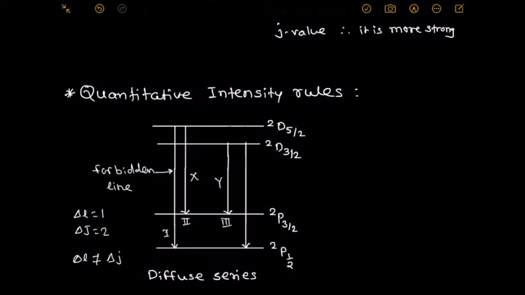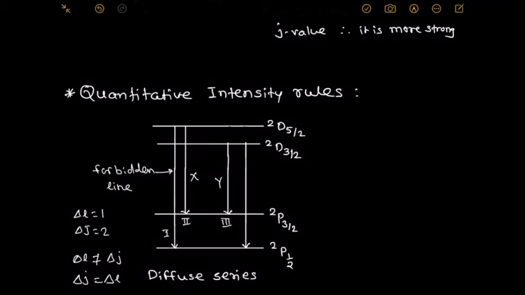And the next transition, doublet D 3 by 2 to doublet P half. Again, delta L and delta J change in the same way: delta L is 1, and 3 by 2 minus half is 1.